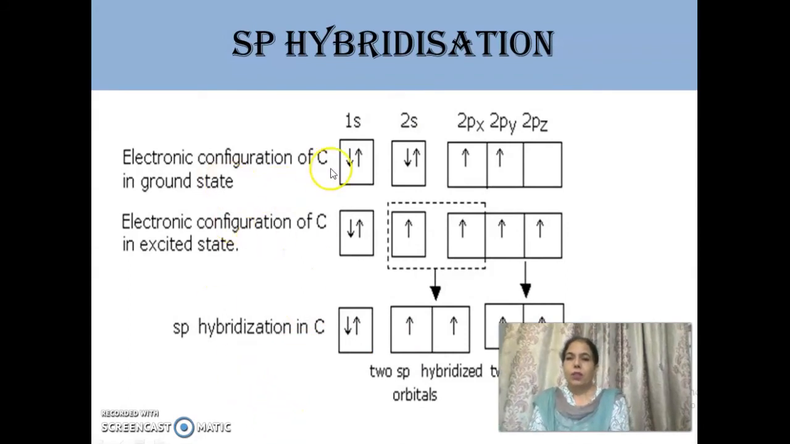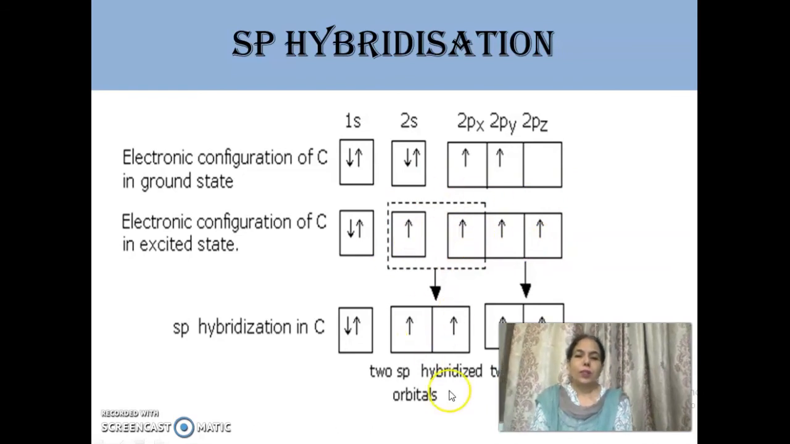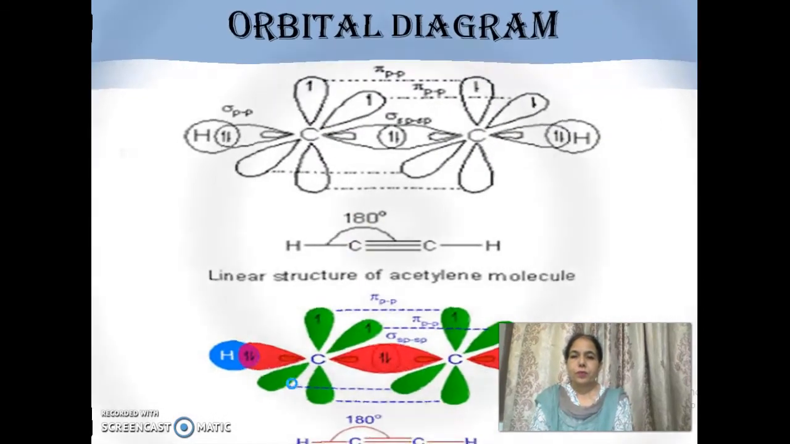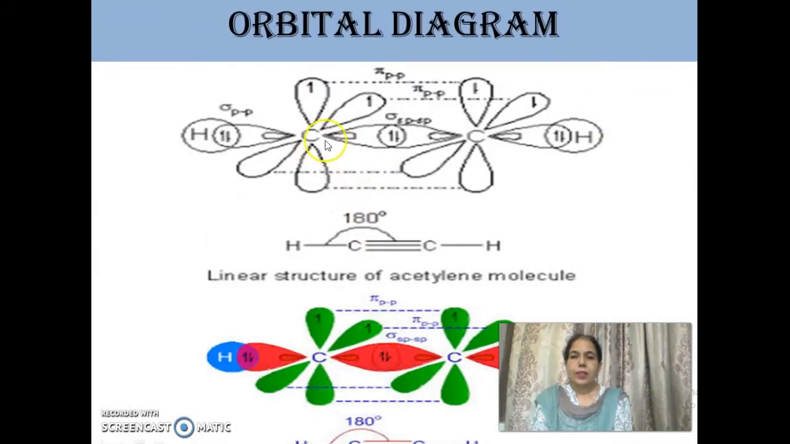Before this, carbon has atomic number same, 1s2, 2s2, 2p2. Then 1 electron is promoted to the 2pz, that is, these single electrons are present. Now 1 s and 1 p orbitals only intermix to give 2 sp hybrid orbitals, while these 2 unhybridized orbitals give pi bond, which can be shown as, these are two carbons. It is the orbital diagram of ethyne.